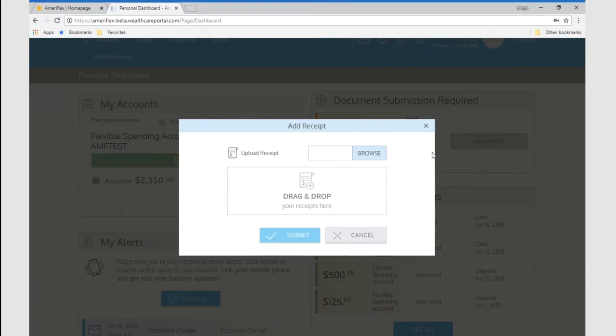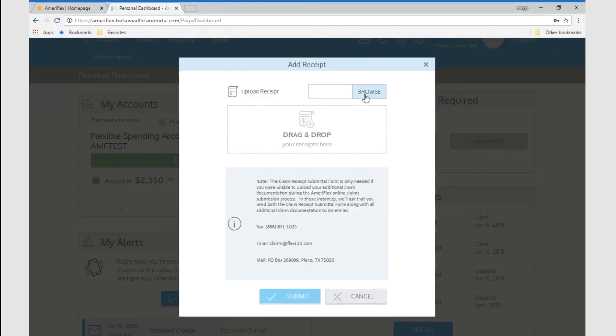Simply click on the link to add the receipt, and you can either browse your computer for the file that includes that itemized receipt, or simply drag and drop the file here and click submit, and that is going to be submitting that substantiation, that itemized receipt or explanation of benefits, directly to our claims department. Obviously, there are other methods that you can submit that substantiation to us, which is listed in here. You can fax it, you can email it, or you can mail it to us.